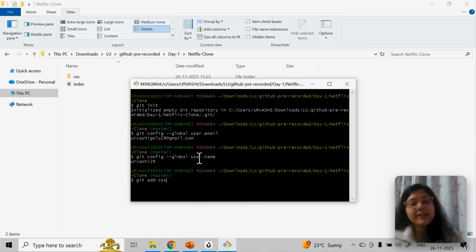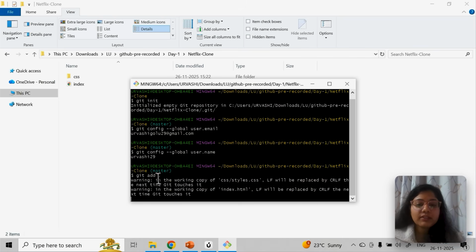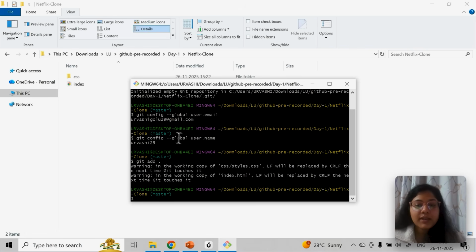That's it. But let's say you want to add all the files. Then just run git add dot. If you run git add dot, then all the files will be added. But if you run git add CSS, then only the CSS folder is added. So if you feel like you have to add everything, you can go with git add dot. If you want to add a specific folder or file, then you do git add and that file name.